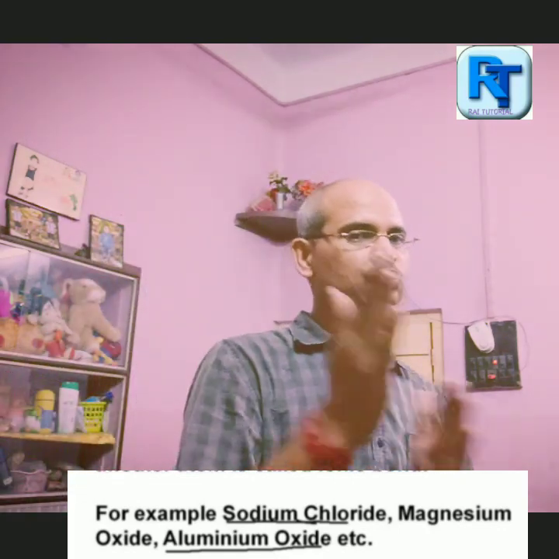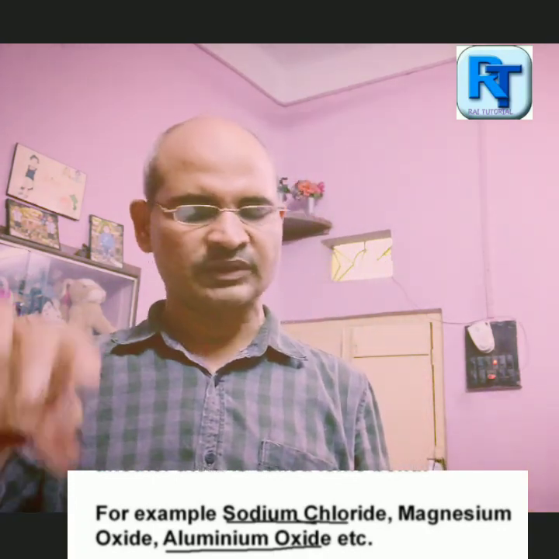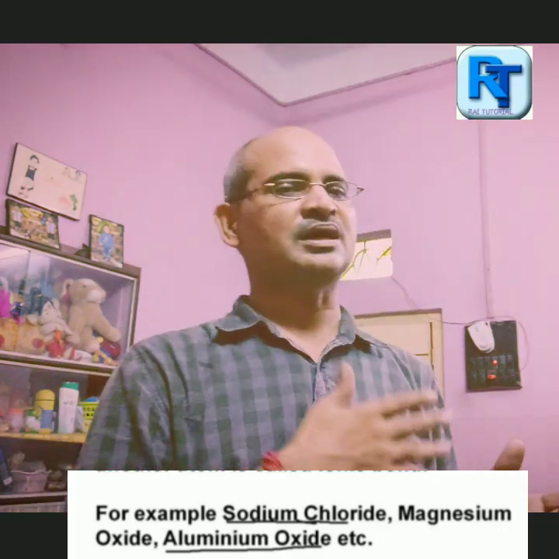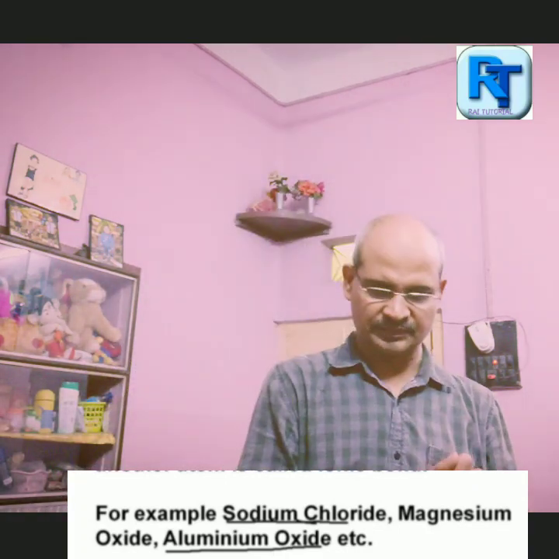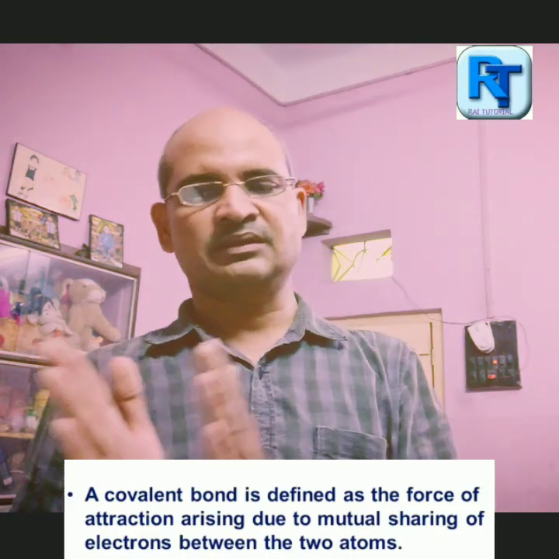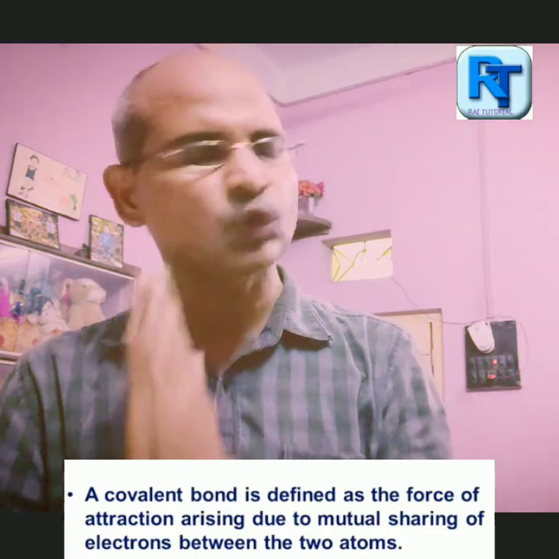These 2 rupees placed in front will be shared by both. So each assumes 98 plus 2, that is 100 rupees, and each behaves like a neutral, 100 rupees each. The same behavior taking place inside a molecule, the bonding between the atoms in that molecule is called covalent bonding.